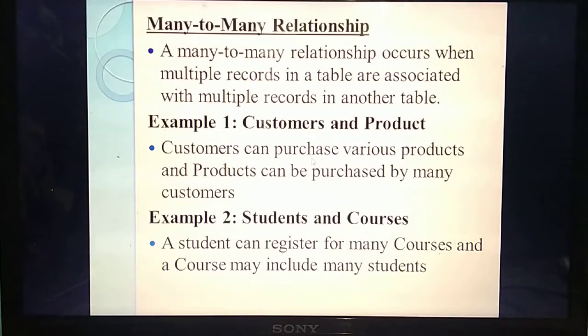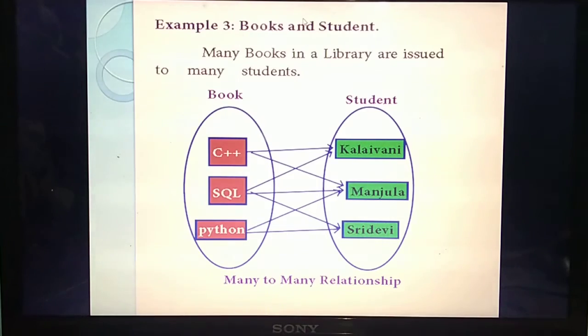Whether a shop will have only one pen? No. A number of pens will be there. So 10 customers can buy 10 pens. Even 10 customers can buy 100 pens. So likewise, many to many: customers and products. Understand? Many customers can buy many things. Likewise, students and courses. A lot of courses will be there. Any student can choose any number of courses. Understand? And books and students.